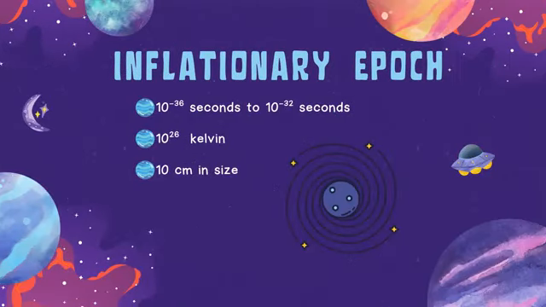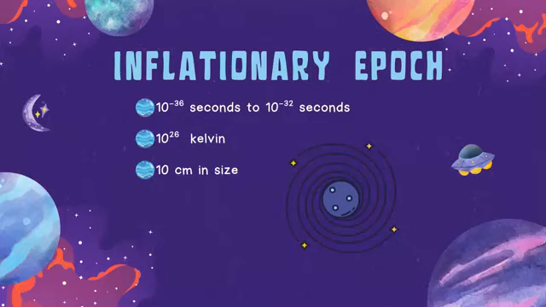Next, we have the inflationary epoch. This epoch was observed as one of the epochs in which we could notice the Big Bang increasing drastically in size. It might not be much now, but as per that time, it was a lot, as the universe was now almost the size of a grapefruit. This inflationary epoch lasted from 10 to the power minus 36 seconds to 10 to the power minus 32 seconds, and the temperature during this epoch was 10 to the power 26 Kelvin.